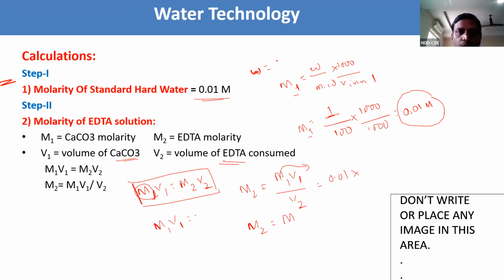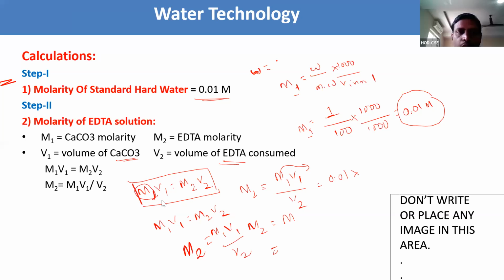Calculate this for the hot water sample. The formula to find the hot water molarity is M3V3 equals M2V2 dash. It is the same as in step 2, but to avoid confusion we write V2 dash. Here we already know the value from step 2, that is M2.